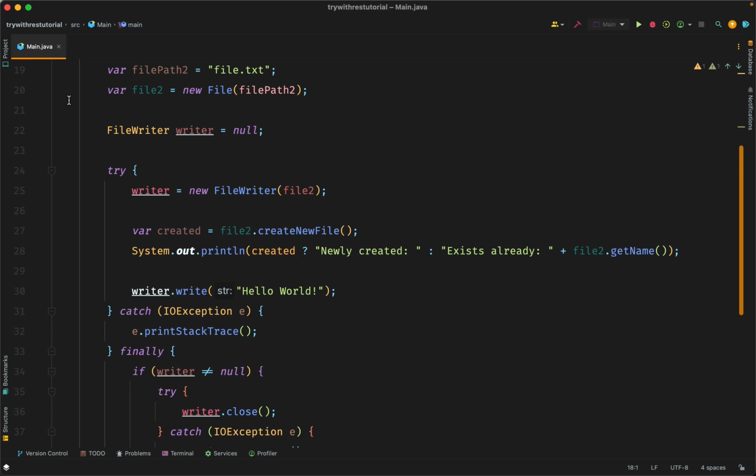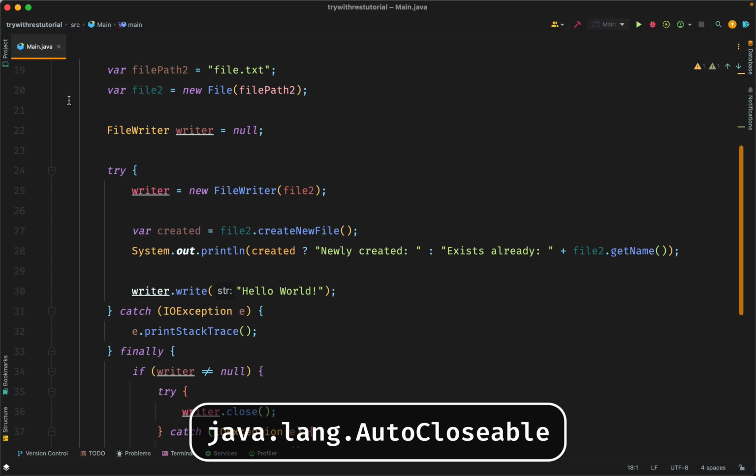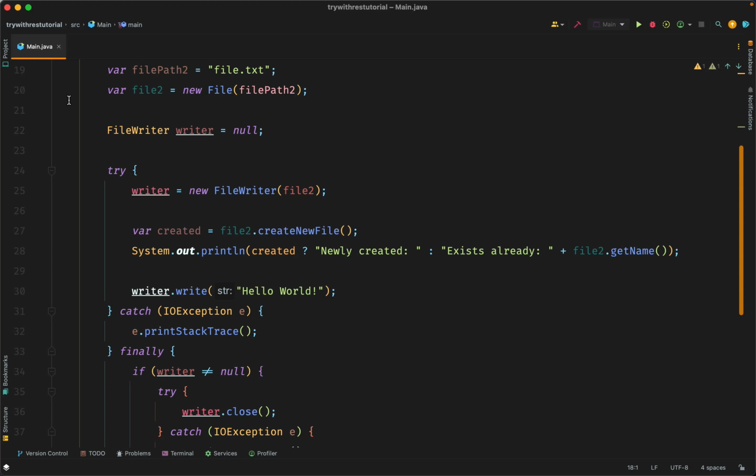Any object that implements AutoCloseable can be used as a resource. Instead of manually having to remember to close these resources in a finally block, the try with resources statement will automatically close them for you. Let's go into some sample code.